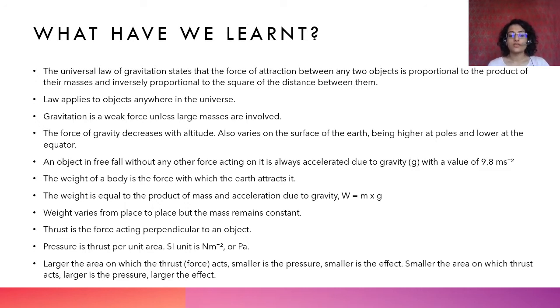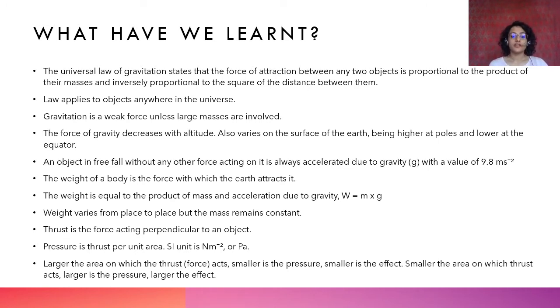It also varies on the surface of the earth, being higher at the poles and lower at the equator. Okay, because the radius is smaller at the poles and the radius is bigger at the equator, because earth is not a full sphere. It's not a perfect sphere. That is why g varies, but for our calculations most of the times we take g to be constant. Okay. An object in free fall without any other force acting on it is always accelerated due to gravity g, small g, with the value of 9.8 meter per